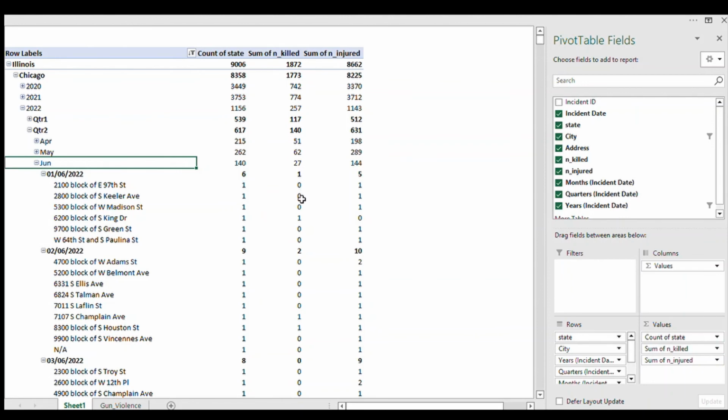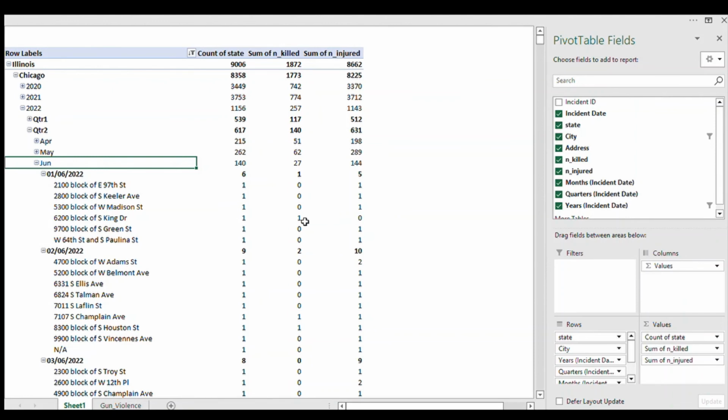There were no deaths except for the only death that happened at 62 block of S King Dr. And there was a lot of injuries here. 1 injury on the one.